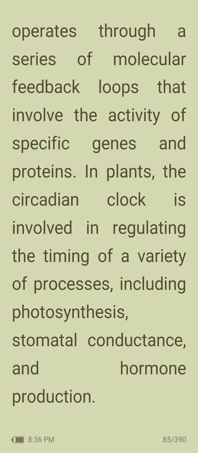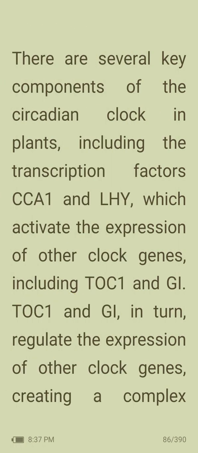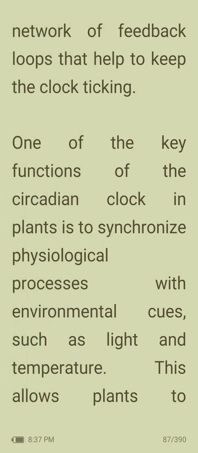The circadian clock operates through a series of molecular feedback loops that involve the activity of specific genes and proteins. In plants, the circadian clock is involved in regulating the timing of a variety of processes, including photosynthesis, stomatal conductance, and hormone production. There are several key components of the circadian rhythm in plants, including the transcription factors CCA1 and LHY, which activate the expression of other clock genes, including TOC1 and GI. TOC1 and GI in turn regulate the expression of other clock genes, creating a complex network of feedback loops that help to keep the clock ticking.